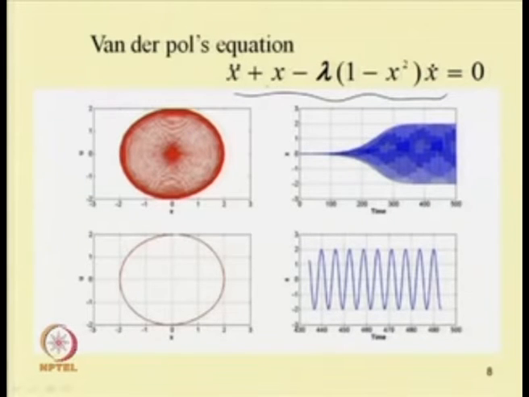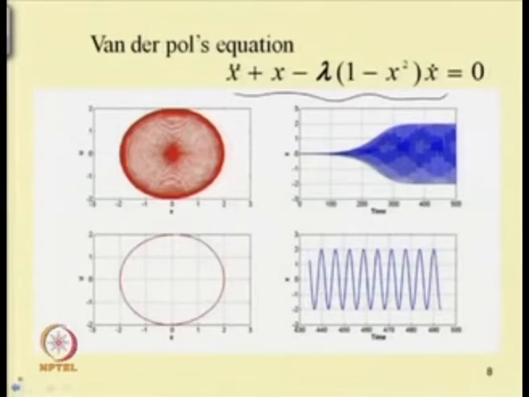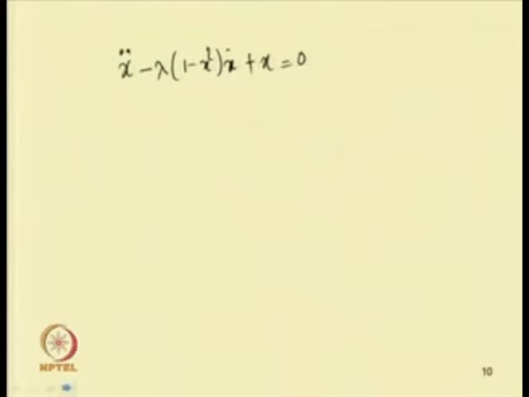To plot the second order differential equation, first we have to reduce it to a set of first order equations. So, our equation x double dot minus lambda into 1 minus x square into x dot plus x equal to 0. So, we have to use numerical methods. We can reduce this equation to a set of first order equations.